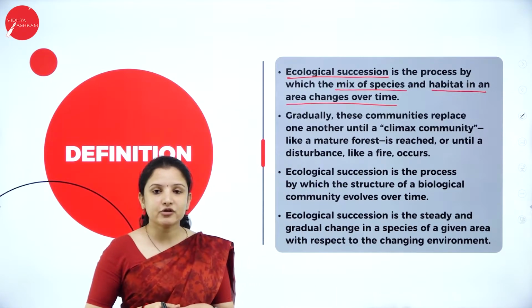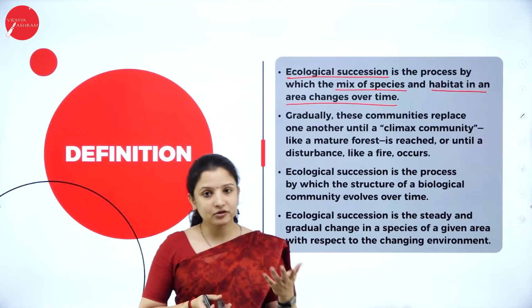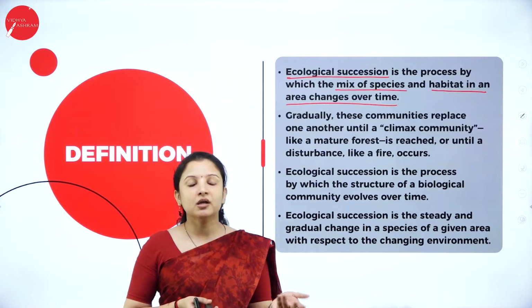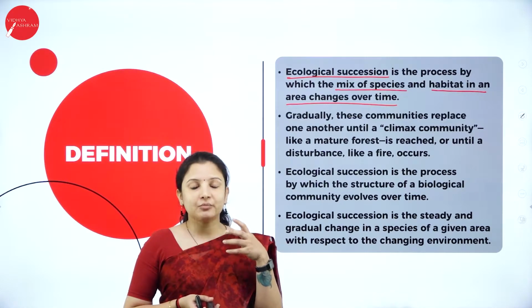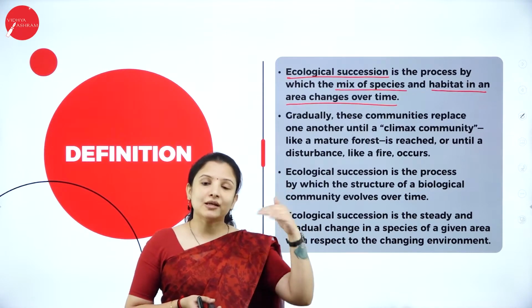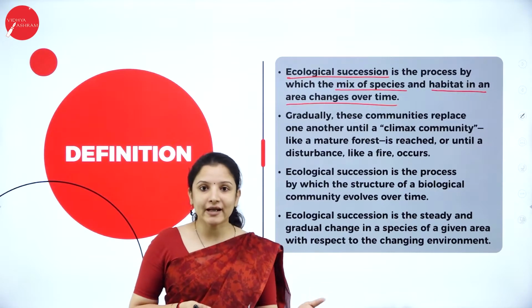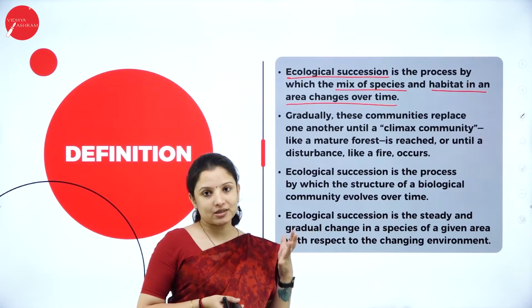Say for example, you're traveling somewhere, you might have seen a pond. Again, travel to the same area after 10 years, that pond would have been converted into a semi-land area, right? So that is nothing but a change. What ecosystem was there? It was a pond ecosystem. That pond ecosystem, over a period of time, got converted into a land ecosystem or a terrestrial ecosystem. So that is nothing but ecological succession.